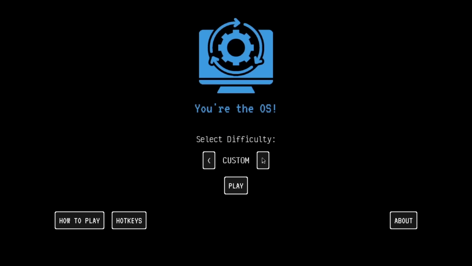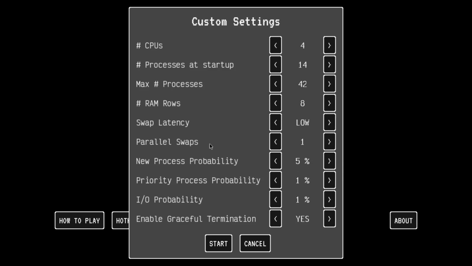But hey, before I finish off this video, there is one more feature I want to see, which is custom. So I guess if we click on custom, I'm gonna go with everything default, except I'm gonna give myself 8 CPUs to see what it would be like, and maybe I'll be able to last longer that way. The only way to find out is to actually try, so let's get into it.